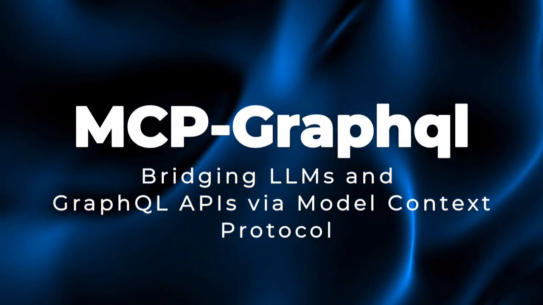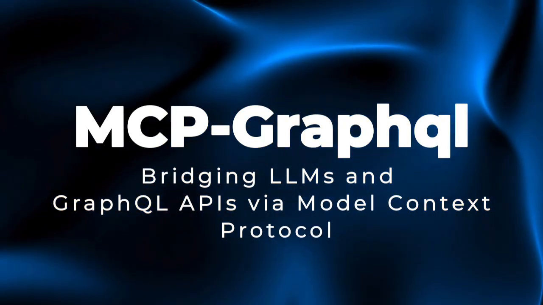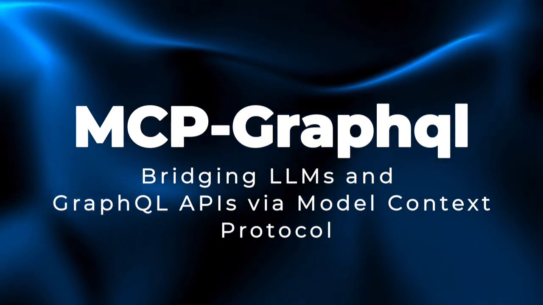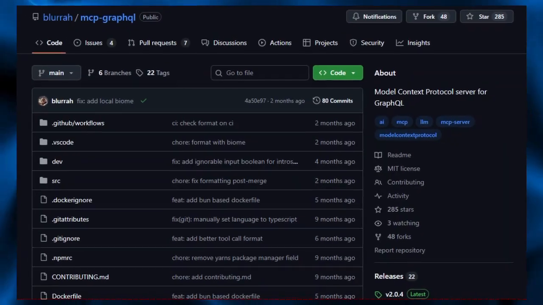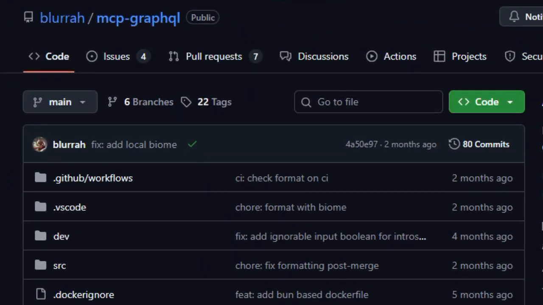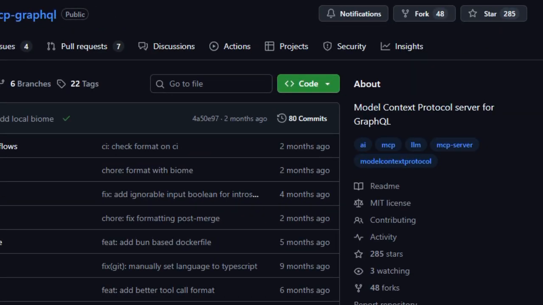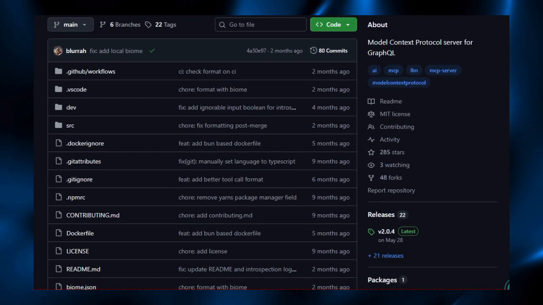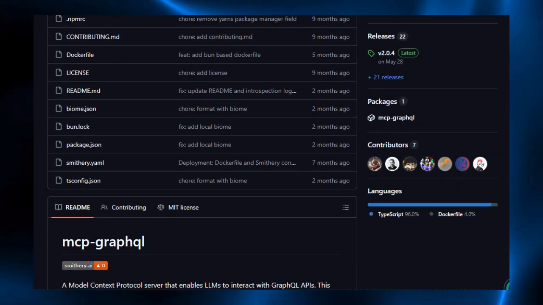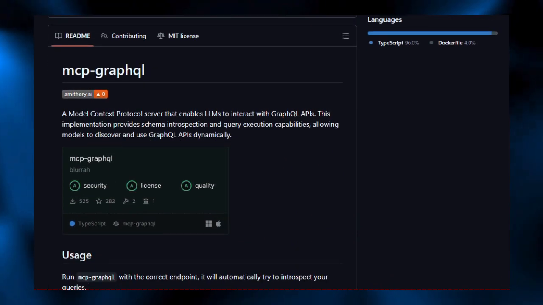Project number 2, MCP-Graphql, bridging LLMs and GraphQL APIs via Model Context Protocol. MCP-Graphql is a server that lets AI models interact directly with GraphQL APIs in an intelligent, dynamic way. What makes it stand out is its role as a bridge, rather than requiring custom code or wrappers for every GraphQL endpoint. This tool exposes GraphQL schemas to AI systems so they can introspect and query APIs on the fly.